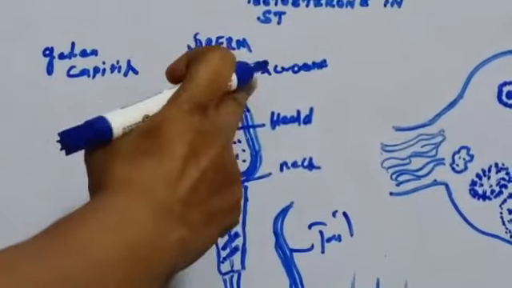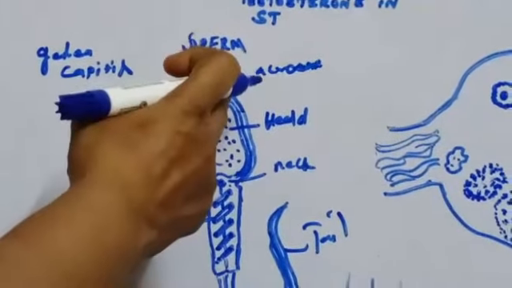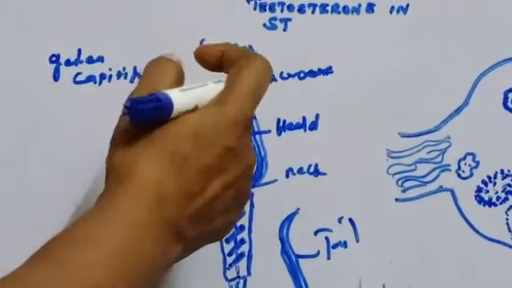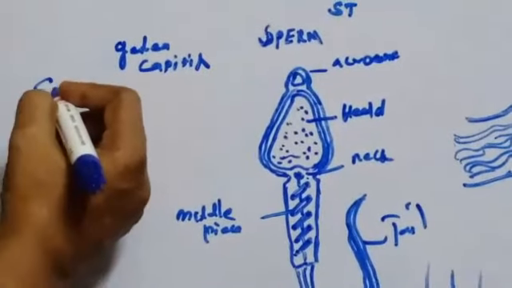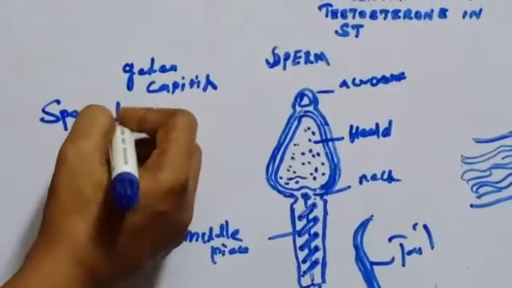This acrosome is a bag-like structure filled with lytic enzymes. That lytic enzyme is called sperm lysin.